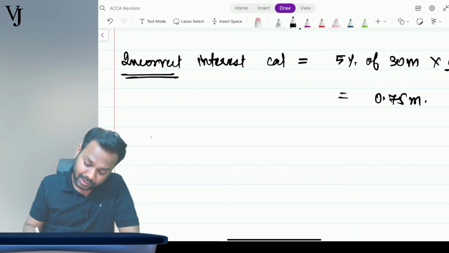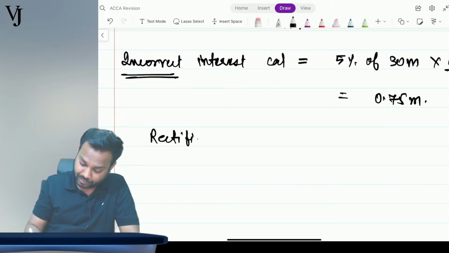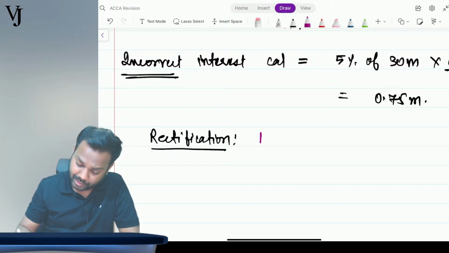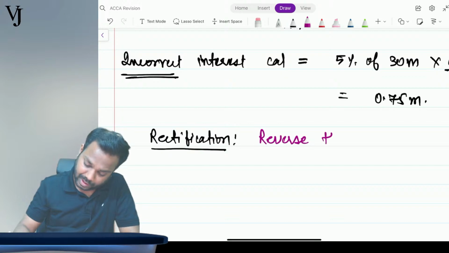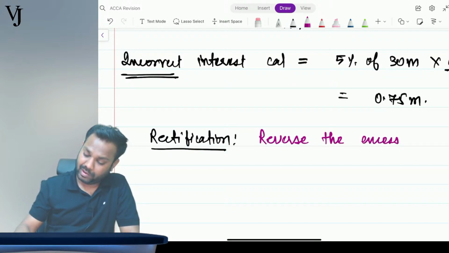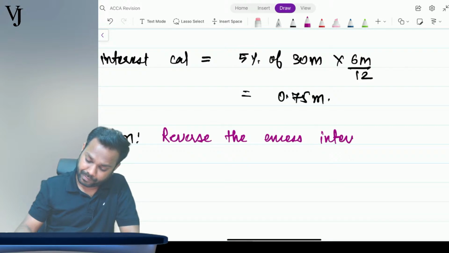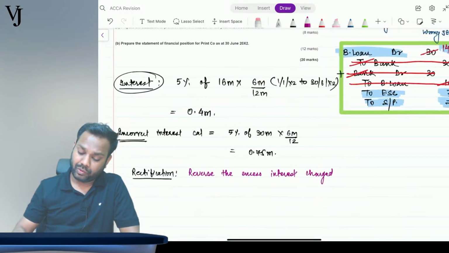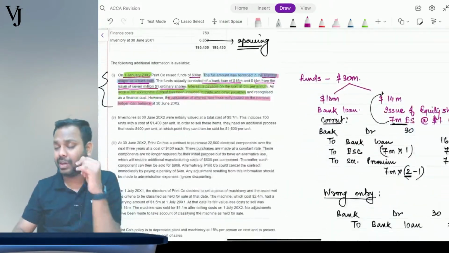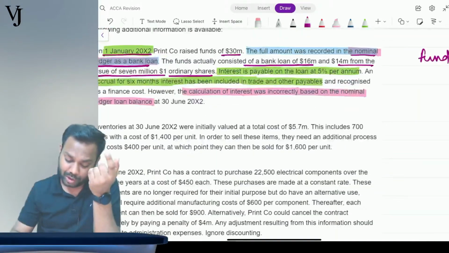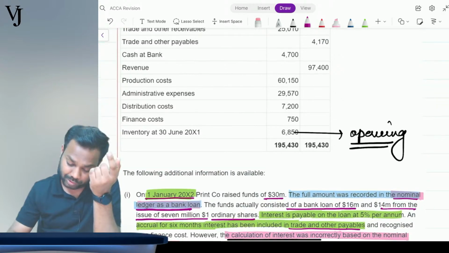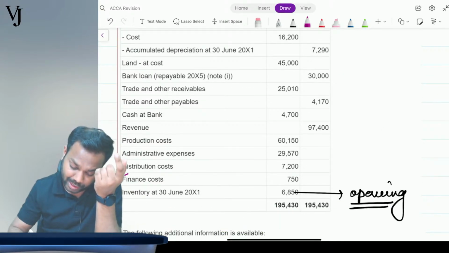So now what is the rectification? So you have to reverse the excess interest charged, right? So how will you reverse? Where is interest going? First I will reduce the interest expenses, and then I will reduce my corresponding liability as well. Where is this liability going? Trade and other payables. So I will reduce finance cost, and I will reduce trade and other payables.